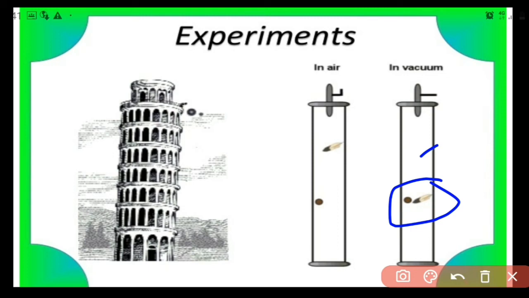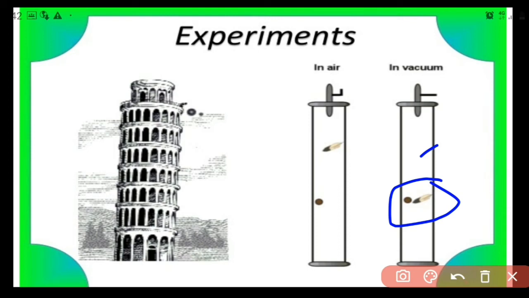So from this set of experiments, what Galileo concluded is the acceleration due to gravity is a constant for all the objects irrespective of their masses. That means acceleration due to gravity does not depend on the mass of the object. It is a constant for all the objects, whether it is a 1 gram object or a 100 kilogram object.